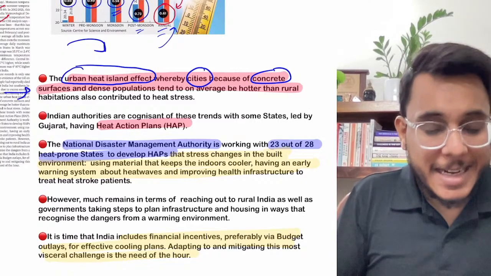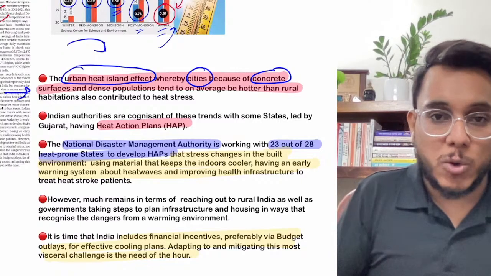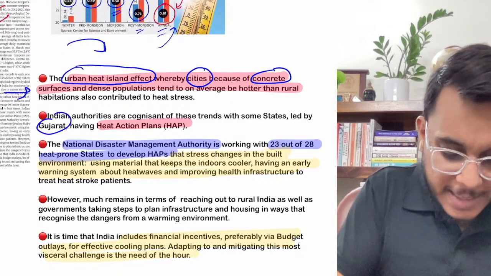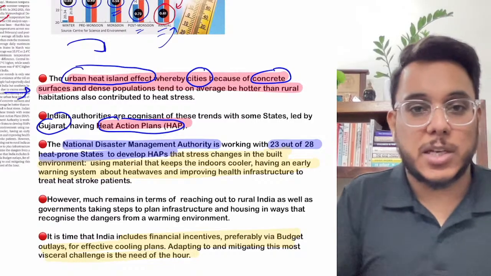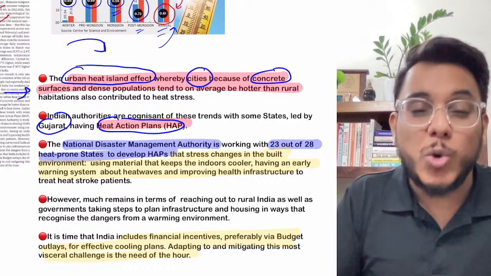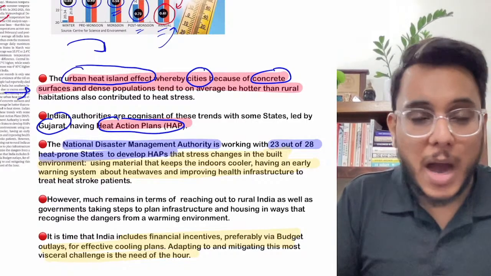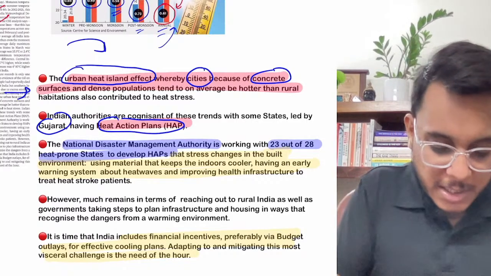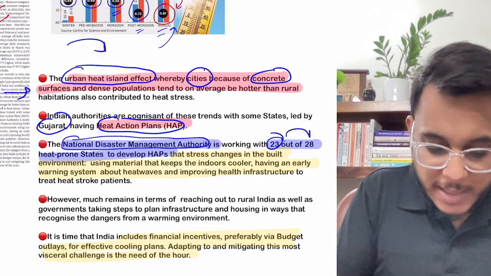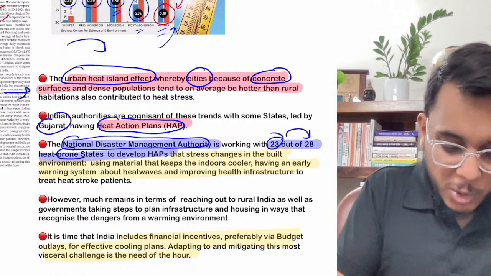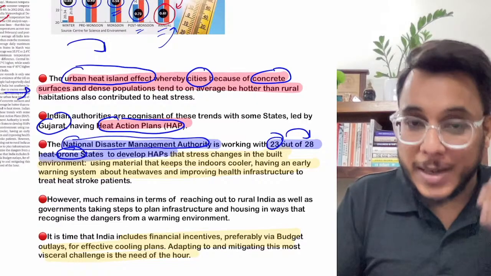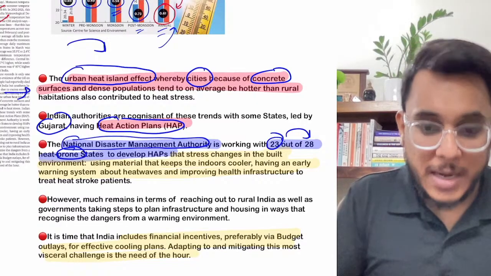Now, because heat extremes are increasing, Gujarat recently, as we have even seen in our newspaper analysis, started the heat action plan. Under this heat action plan, they will be taking up strategies on how the cities can be kept cool in a natural way. Learning from Gujarat, the National Disaster Management Authority is now working with 23 of the 28 states which are more prone to heat attacks, and they are developing heat action plans. Regional heat action plans for the states are being developed.